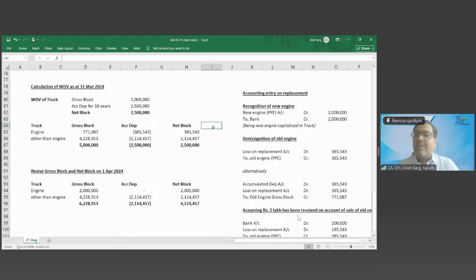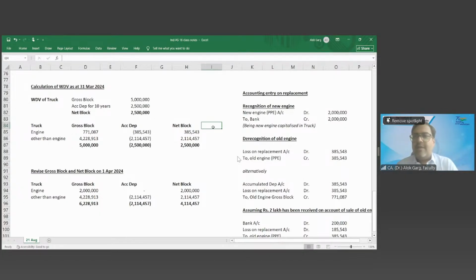After 20 years, when you sell that truck, will you sell the truck separately or as a whole? As a whole, complete truck. That is number one. Number two, if you wanted to sell this truck as scrap and that part is replaceable, meaning you will use that part standalone, independently. For example, that engine is kind of a universal engine and you can use it in your machinery also.